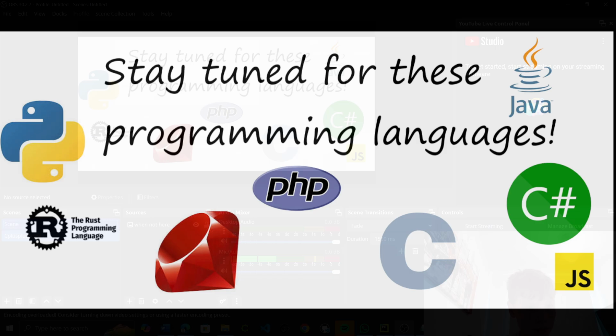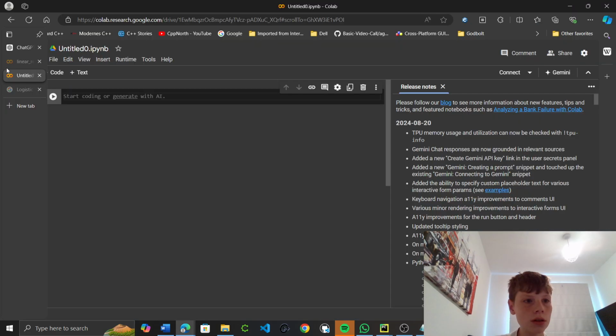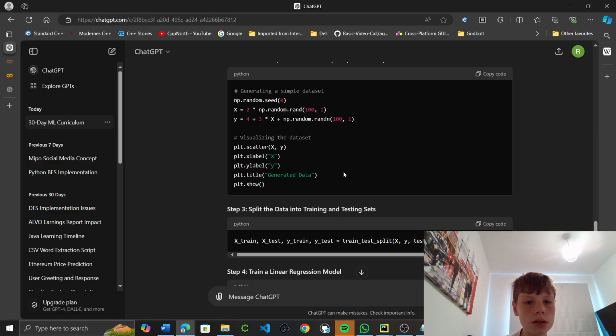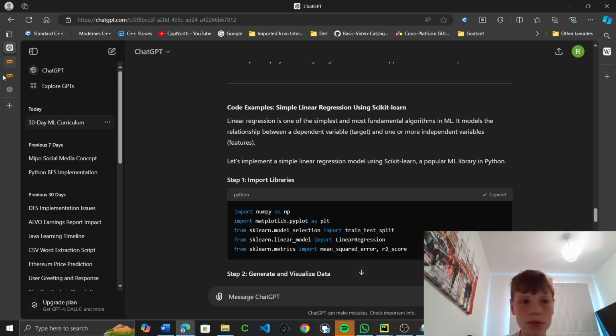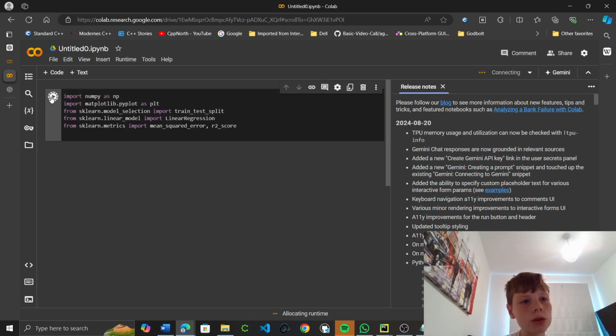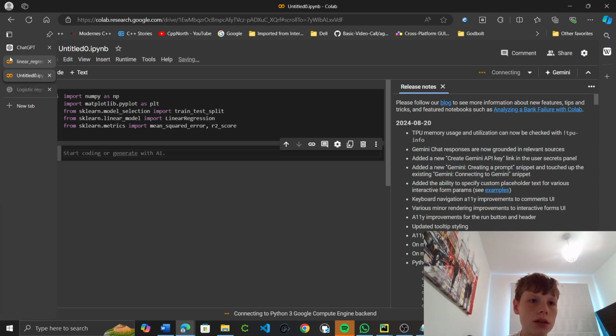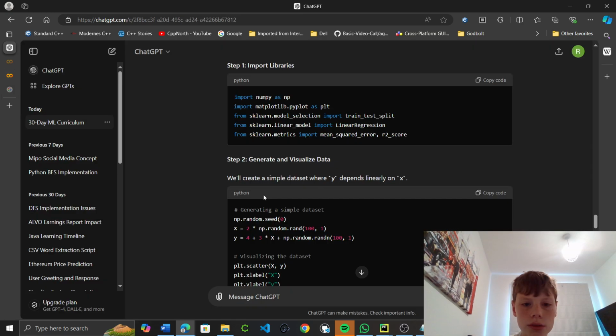Okay, let's go. So first of all, I'll copy this. It takes a while to import these libraries, as you have to install them every time the page refreshes, I think. I don't think it's stored in the cloud. So okay, this is just generating the dataset.